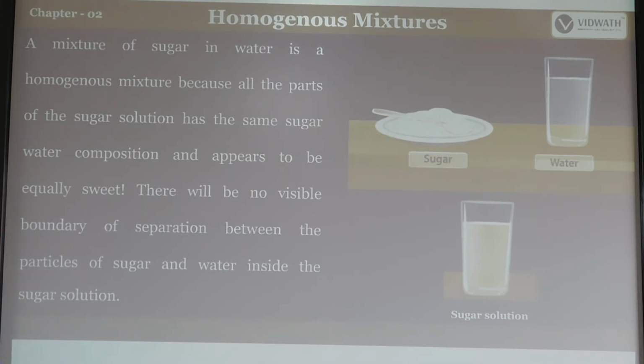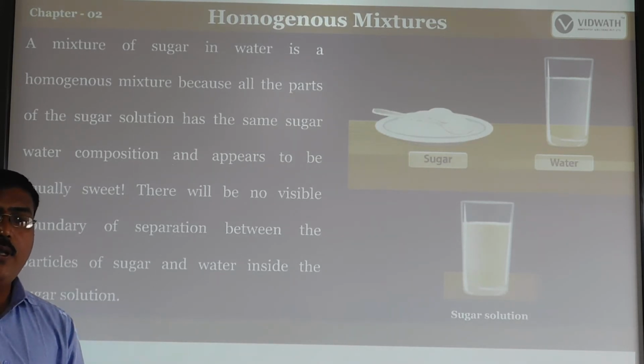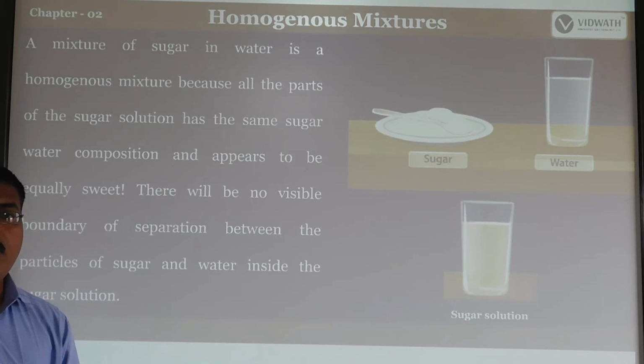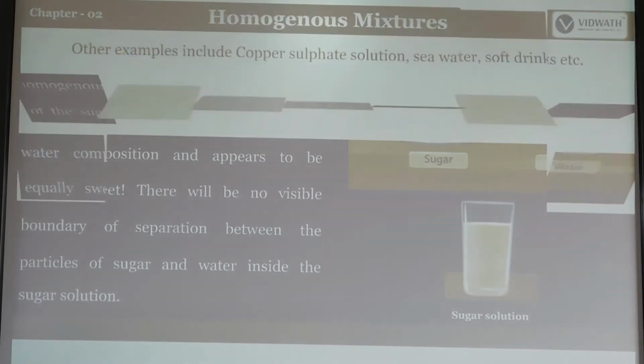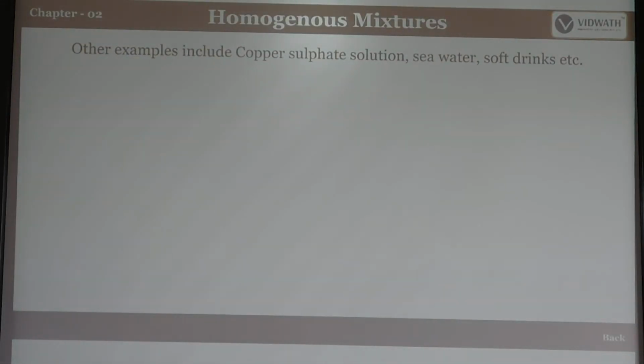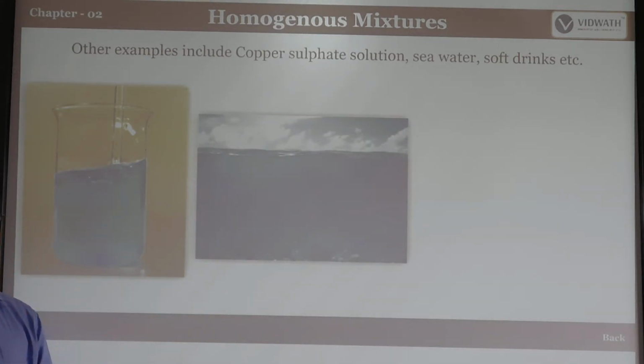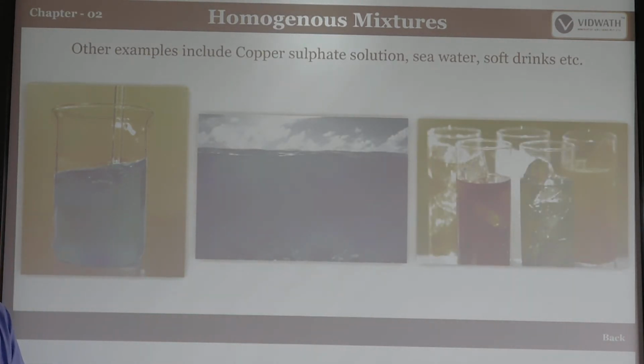There is no visible boundary of separation between the sugar and water inside the solution. We cannot distinguish whether it is dissolved sugar, water, or salt. That type of solution is called a homogeneous mixture. Another example is when copper is reacted with sulfuric acid, which gives a copper sulfate solution that is blue in color.